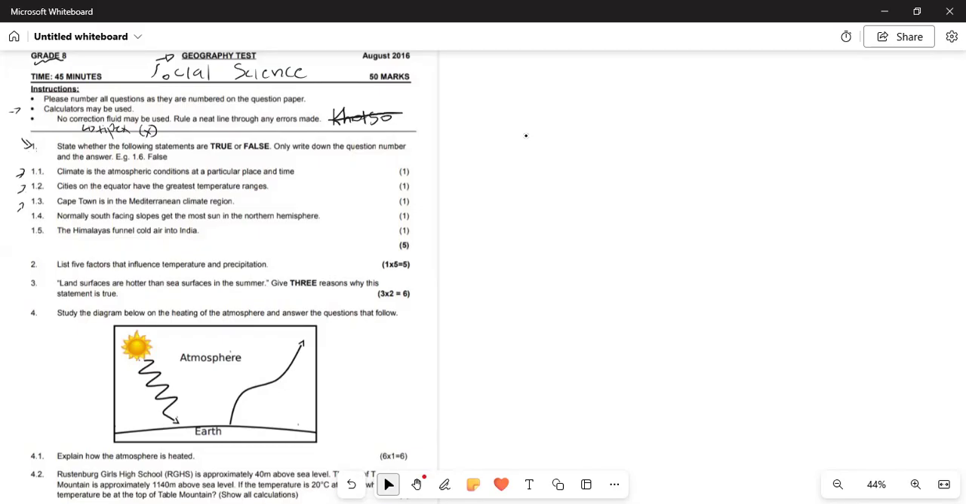So, question one. Question one states, state whether the following statements are true or false. So here you're going to write, for example, 1, then 1.1, whether it's true or false. Only write down the question number and the answer. Here they even showed it to you: 1.6 false. Or if it was true, we're gonna say 1.6 true.